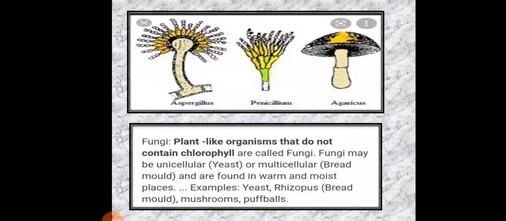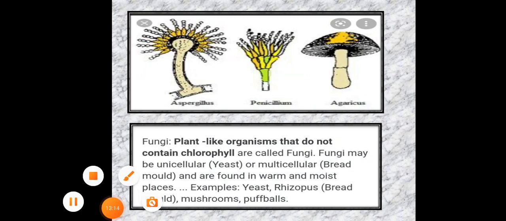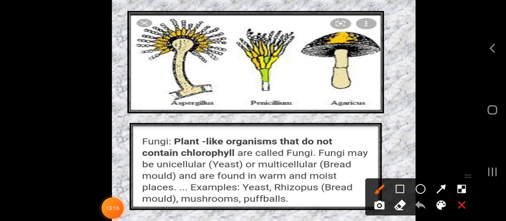Okay, now let's talk about the next category of microorganism, that is the fungi. Okay, you are all familiar with fungi. Here we have a set of examples: agaricus, which is also called the mushroom, penicillium, and the next is aspergillus. Okay, so totally three examples we have taken for understanding the concept of fungi.